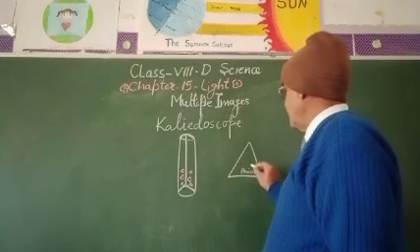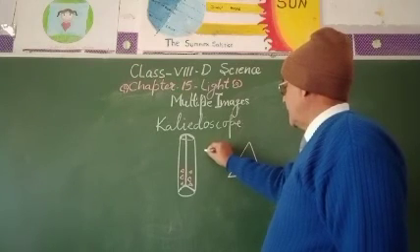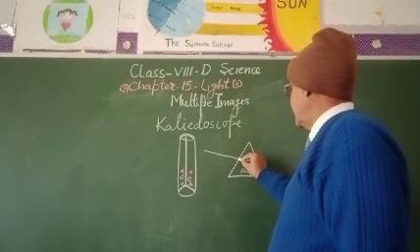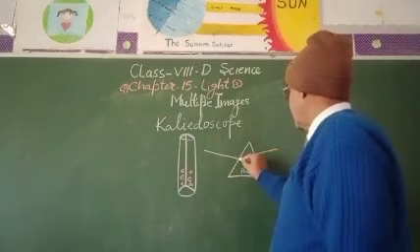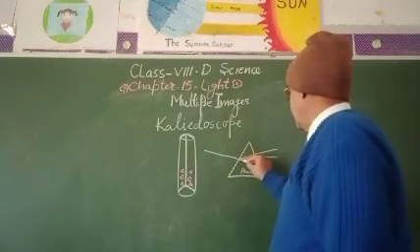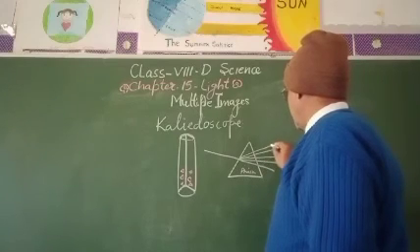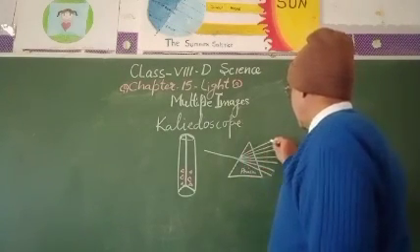What happens is that when light beams come here, the light starts dispersing from this prism: 1, 2, 3, 4, 5, 6 and 7.